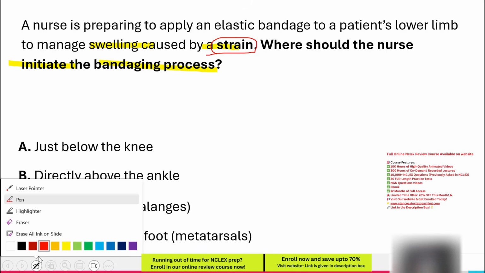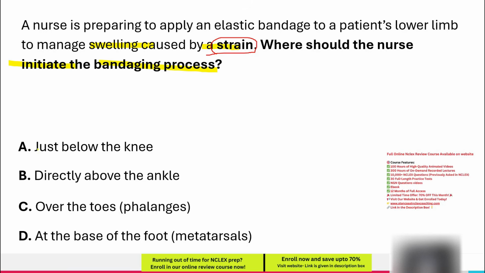What is the question asking for? The keyword initiate means we need to determine where the wrapping should begin. The phrase to manage swelling indicates that the goal is reducing edema and improving circulation. To answer correctly, we must eliminate incorrect locations and choose the most appropriate starting point.